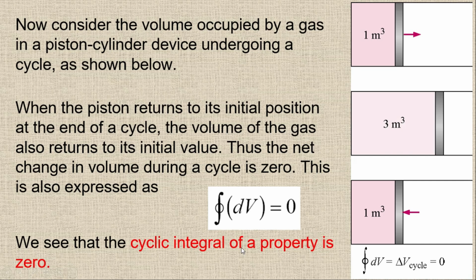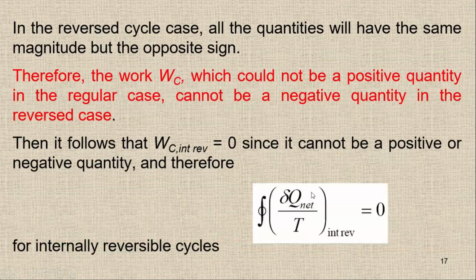So the cyclic integral of a property is 0. It means this one, the cyclic integral of delta Q net upon T, because it is equal to 0, is a property of the system.